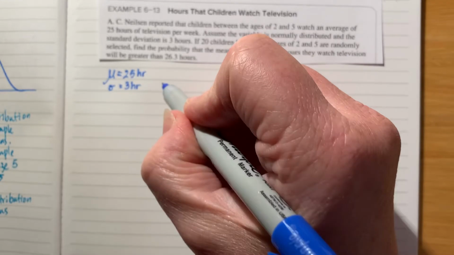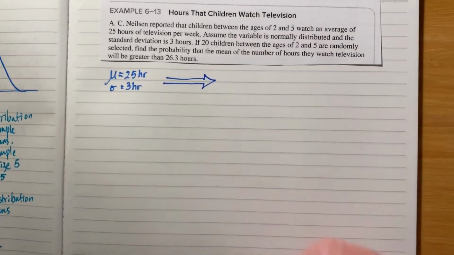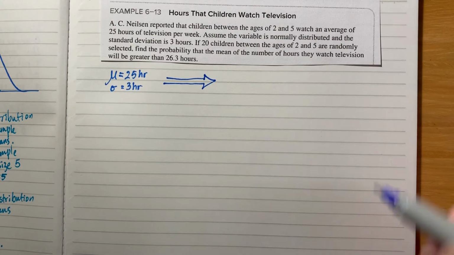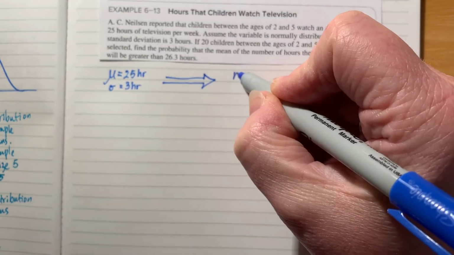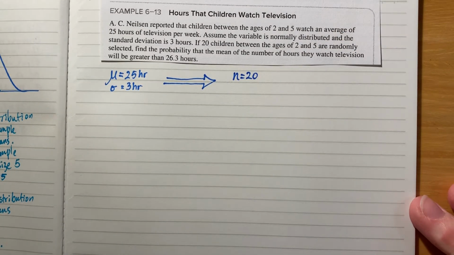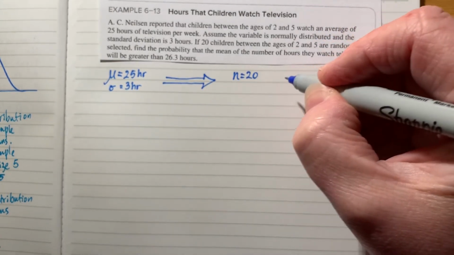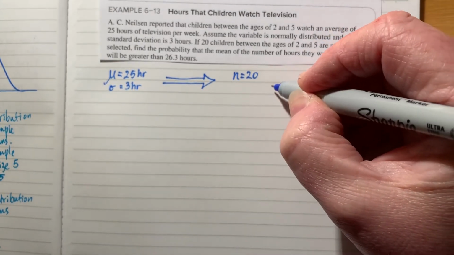Well, we are not talking about the population distribution. We are talking here about a sampling distribution. The sampling distribution has n equals 20. If it's a sampling distribution, then remember the standard error of this is going to be much narrower than the actual standard deviation of the population. So let's write down the things that we will know about the sampling distribution.